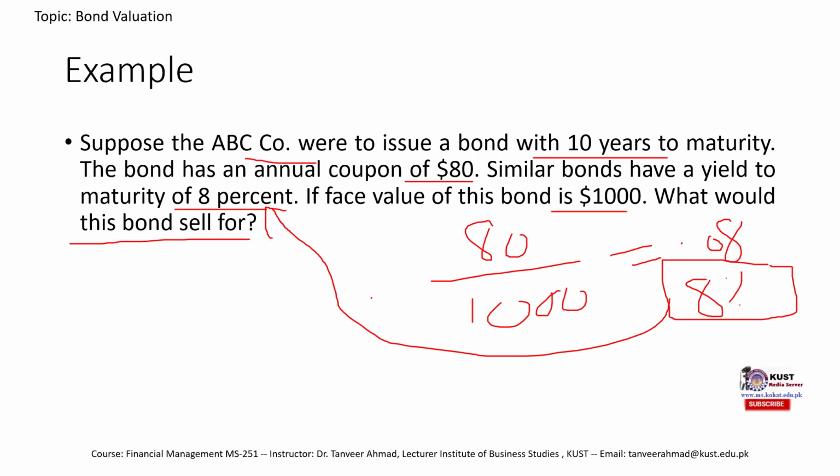So when the coupon rate is equal to yield to maturity, we would say that this bond sells at the par value. And the par value is another name for face value. So we can also say that this bond sells at the face value. And what is the face value? Which is 1,000. So in this kind of example where the yield to maturity is equal to the coupon rate, both are annual or the same frequency, then we do not need to calculate the intrinsic value. The intrinsic value would always be equal to the face value, right?